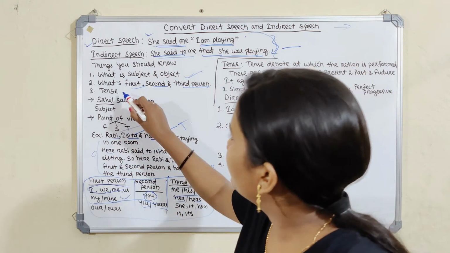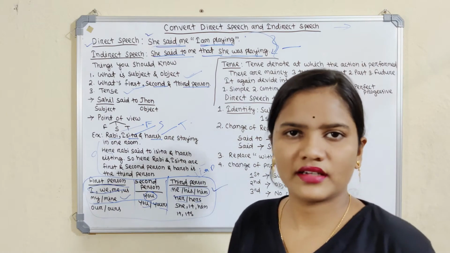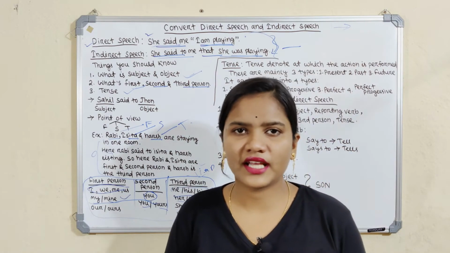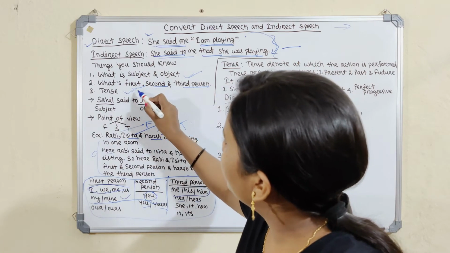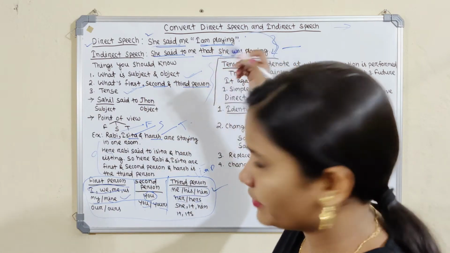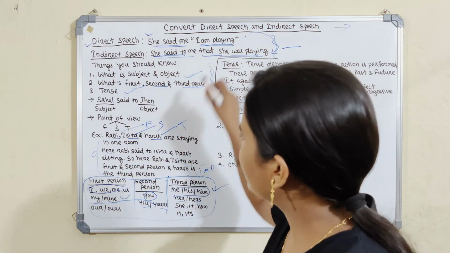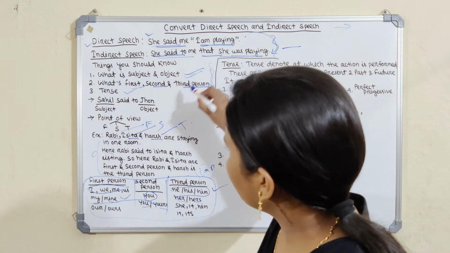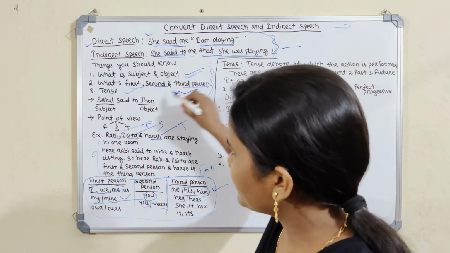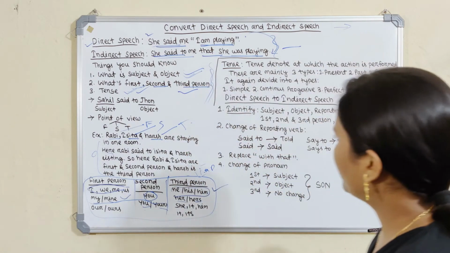Okay, then let's move to the third part, that is the tense. Tense we already learned, the different types of tense with examples. So it is very important. Before we start the conversion from direct to indirect, first we have to learn three things: the subject and object, first person, second person and third person, and third is tense. Then we will learn about tense.